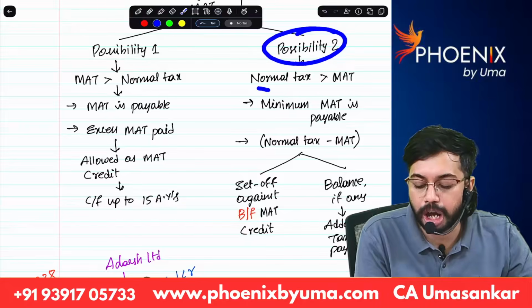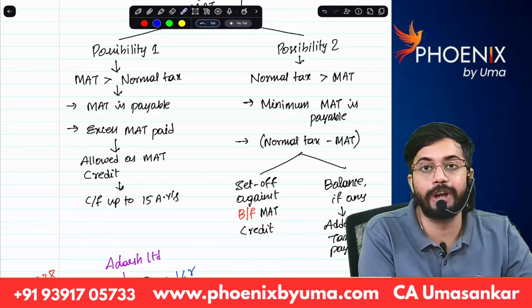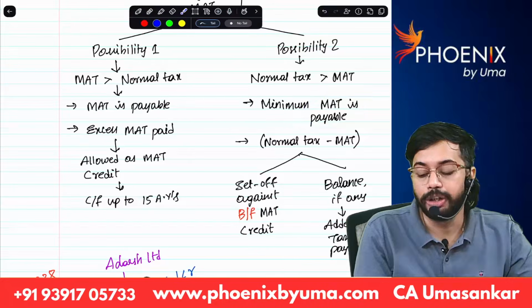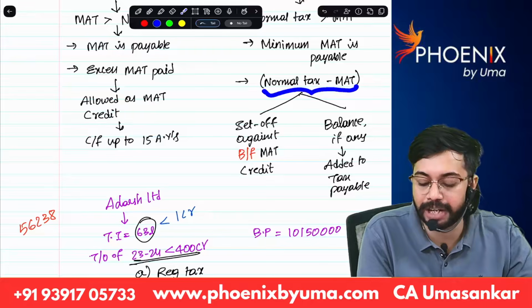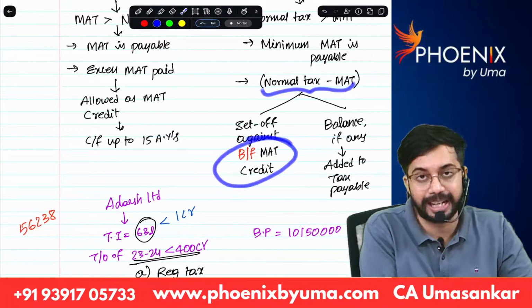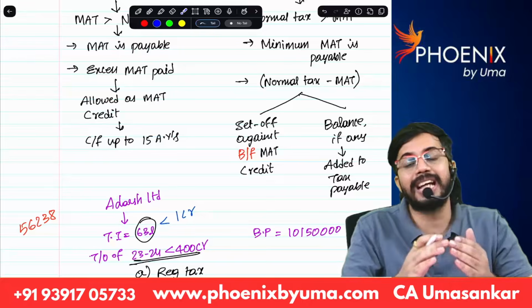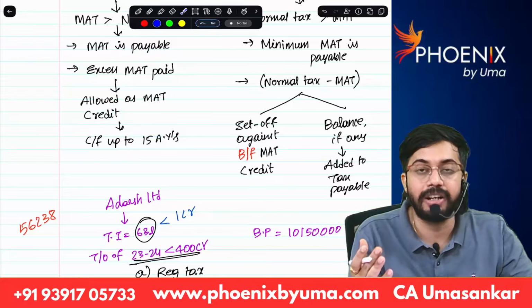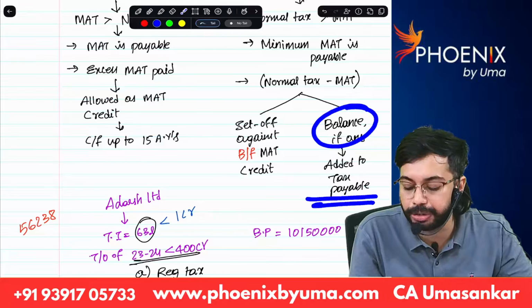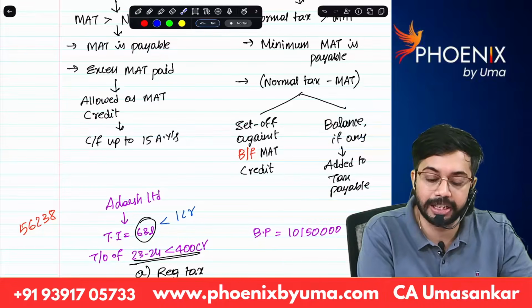Possibility 2, normal tax greater than MAT. If normal tax is greater than MAT, then minimum MAT is payable. Normal tax minus MAT, whatever it is, that can be used to set off brought forward MAT credit. If there is excess MAT credit after you set off, then the balance, if any, will be added to tax payable. Are you able to understand?